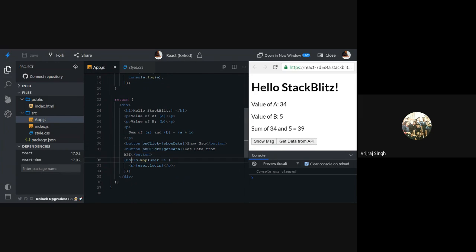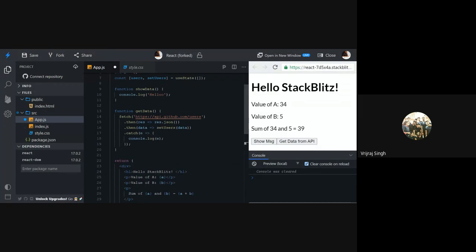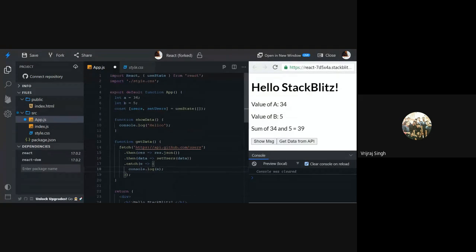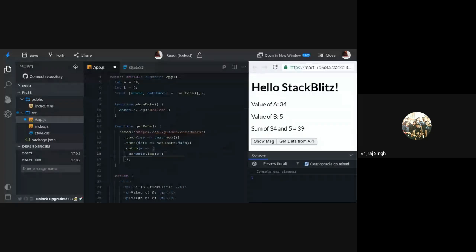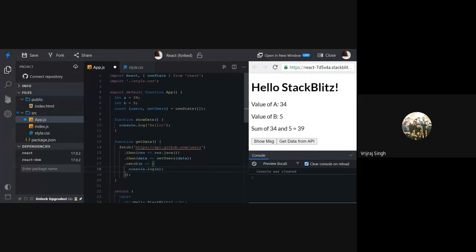Complete functions calling users.map. Here we are getting a single object and we can print the object with the help of the login. I can remove this. Okay, yeah, this is the logic. Maybe there might be some technical issue. So this is how we can create a simple project with the help of React.